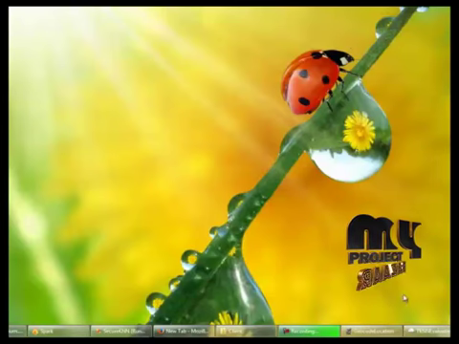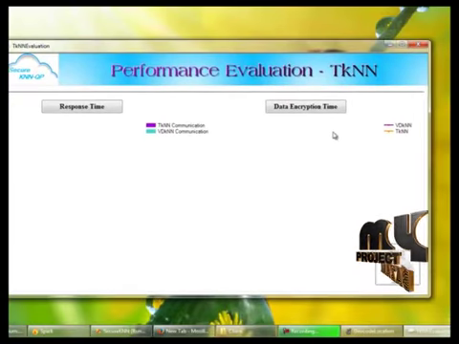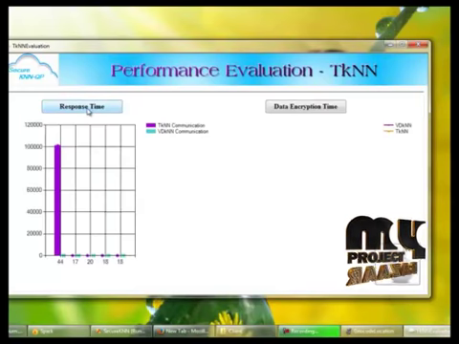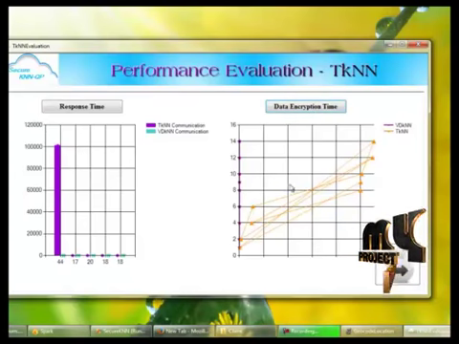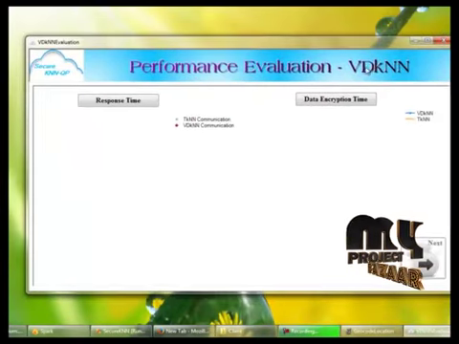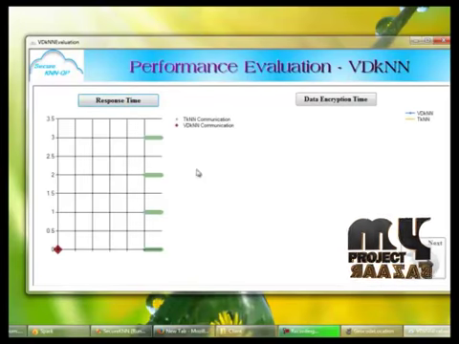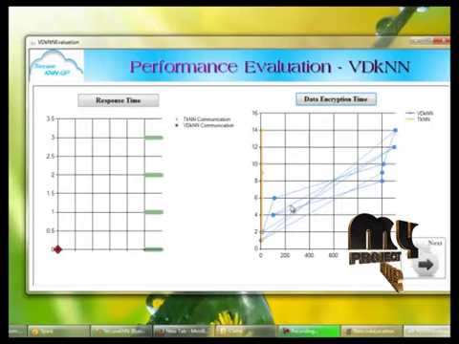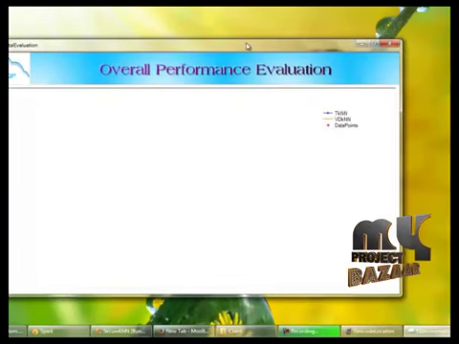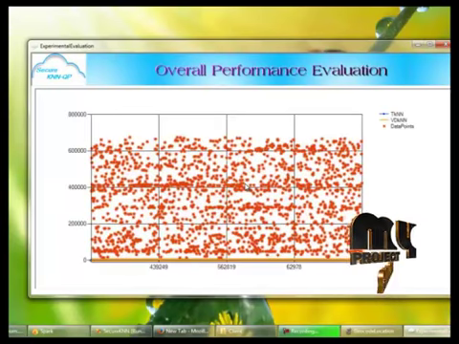And finally, we are evaluating performance based on the response time and data encryption. Based on response time, we can view the result here. Based on encryption time, we can view the result here. And next, performance evaluation based on the Voronoi diagram, and we can view the response time map here and the data encryption time for the Voronoi diagram. And finally, we can view the overall performance evaluation for the kNN query processing method.